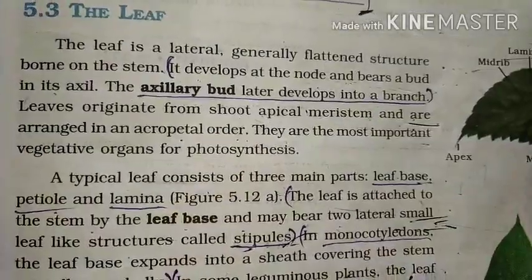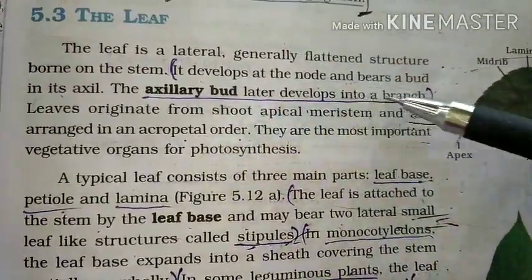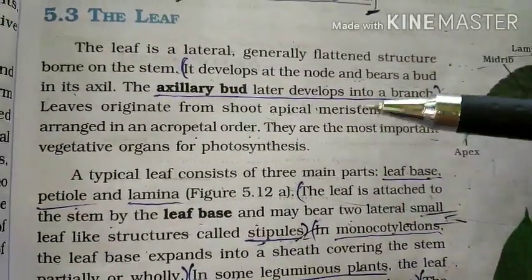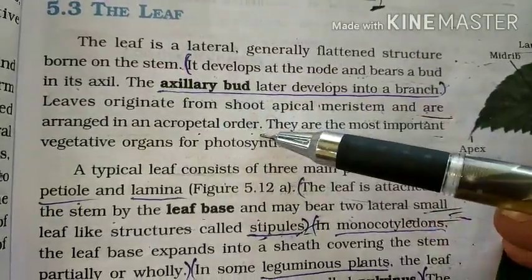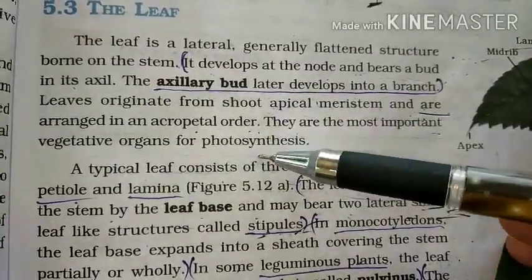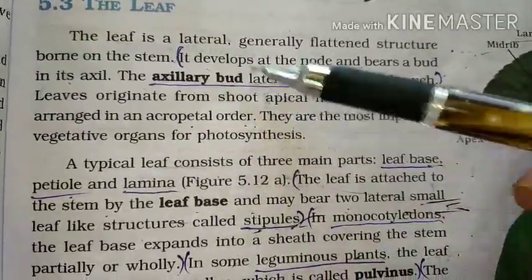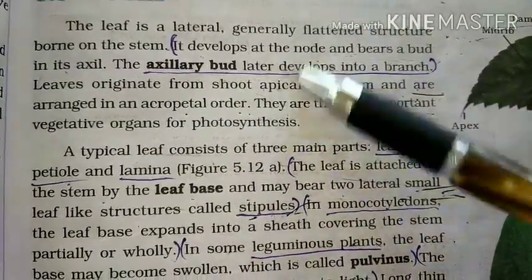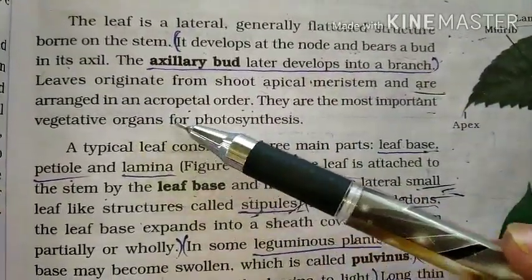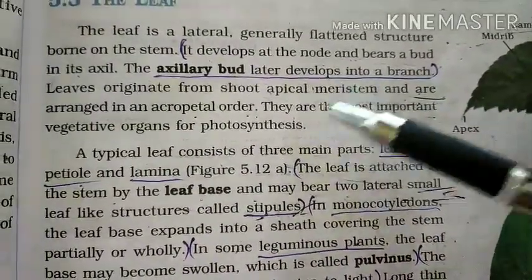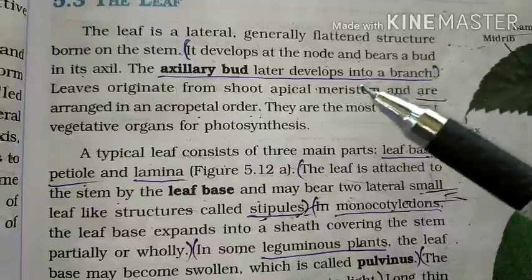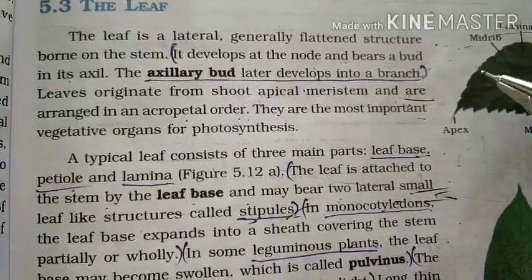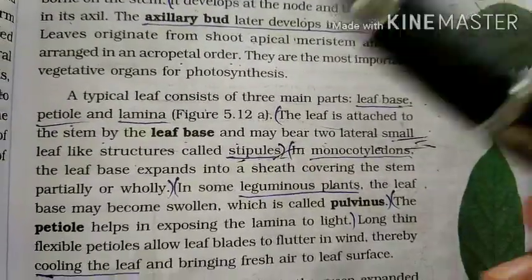What is meant by acropetal order? New leaves are arranged at the apical part, whereas older ones are arranged below the younger ones. This is said to be the acropetal manner. So leaves are arranged in an acropetal order. The leaf is the most important vegetative organ for photosynthesis. You all know plants perform photosynthesis, but the part that actually performs it is the leaf. So leaves are very important to the photosynthesis process.